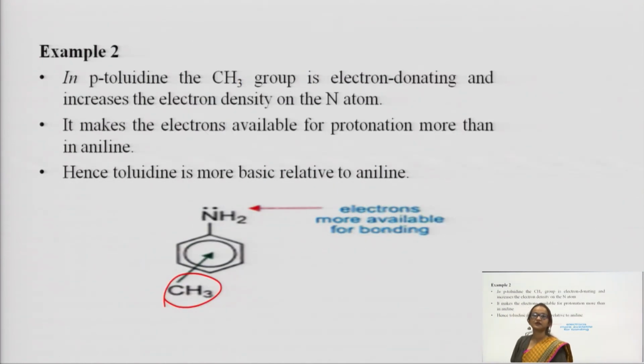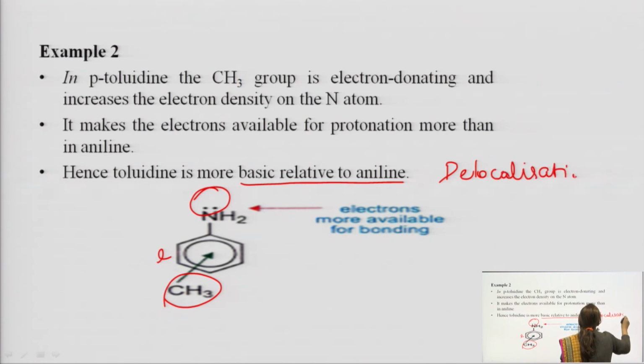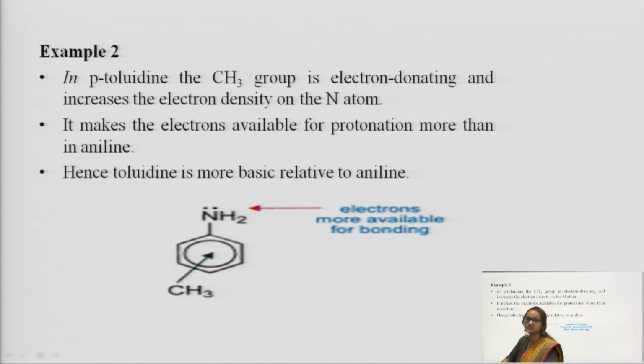Okay. Next, this methyl group is an electron releasing group. When it donates electrons, it makes the amine more basic. Why? Because apart from having this electron pair, this methyl group also gives some electrons, and these electrons can now be used for delocalization. And because of the involvement of these electrons for delocalization, this lone pair remains as such for donation, and when it remains as such for donation, we can say the basicity increases.